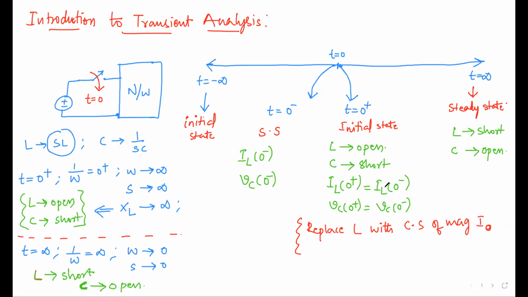This can be treated as I naught, that is the initial current.